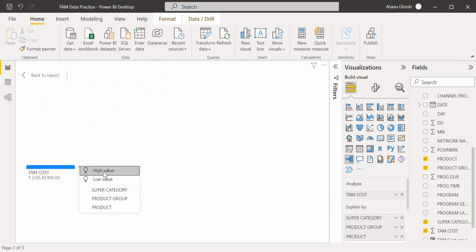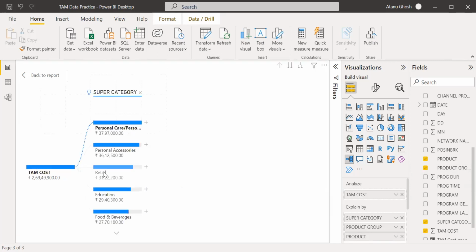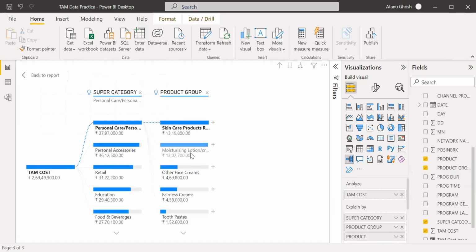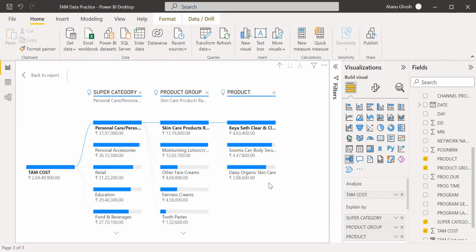And if so the high value. So the highest value super category is personal care, personal access, retail, education. Then go by the high value in personal care, which is skin care, all this, and then further break it down. In personal care, skin care products, Care Set is the biggest spender. Biggest spender. Very interesting.